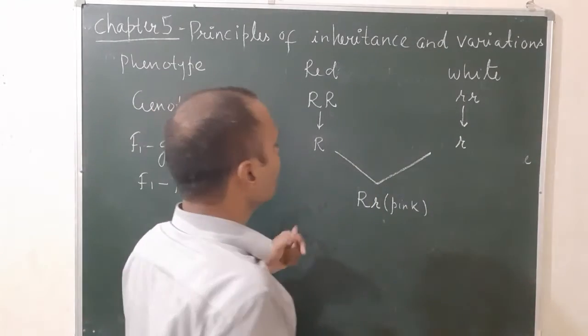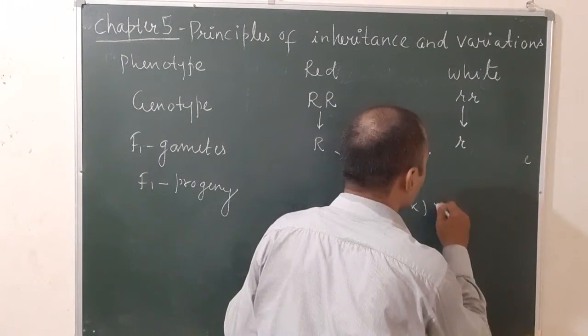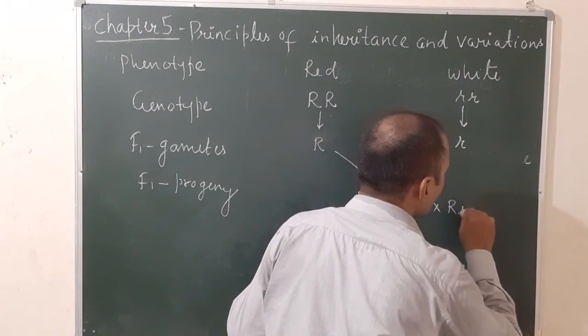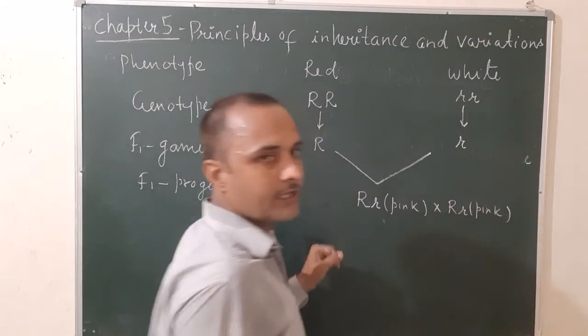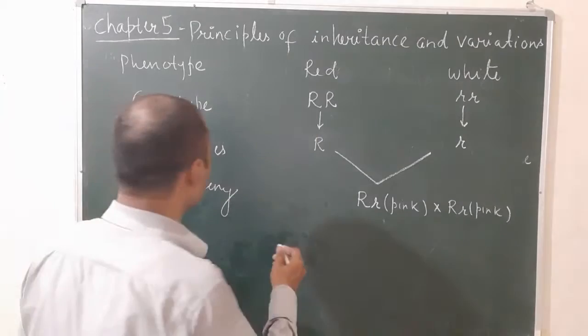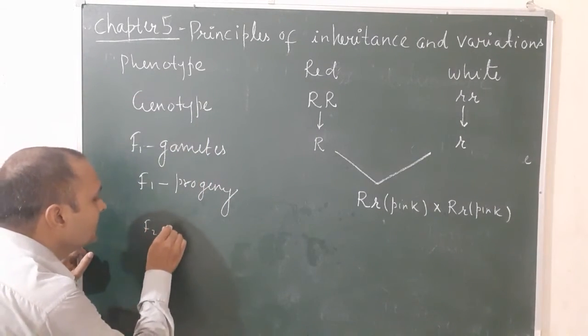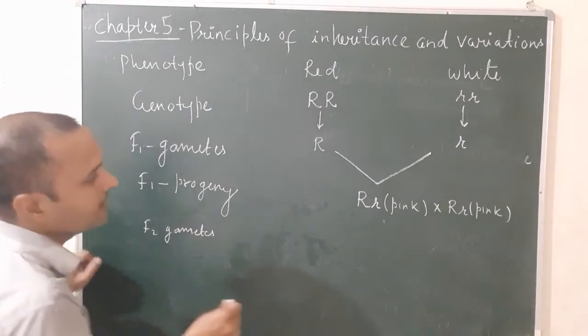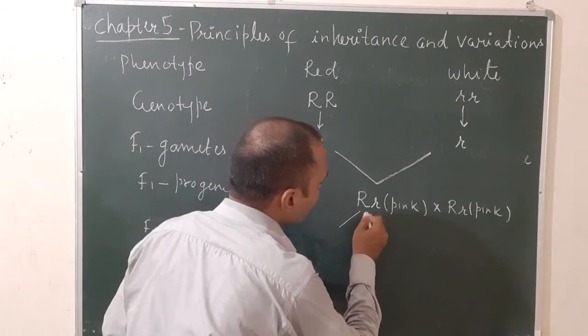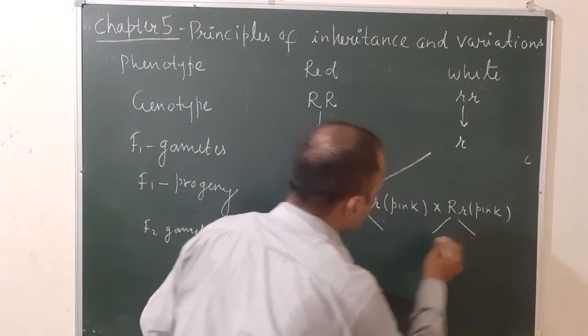Okay, let's see after selfing. Capital R, small r, again pink. When these plants self-pollinate, they will produce again, they have two gametes, and these F2 gametes will be what? Capital R, small r.